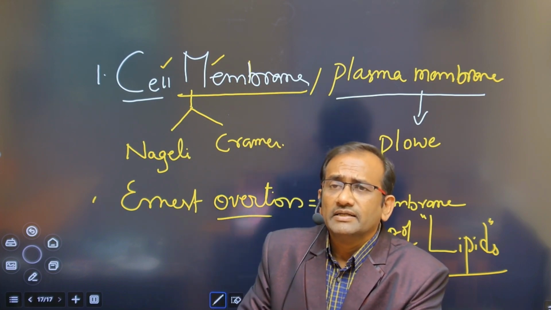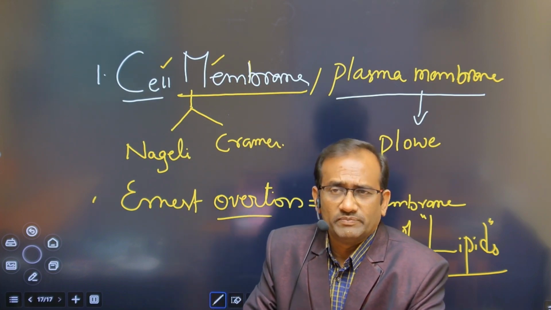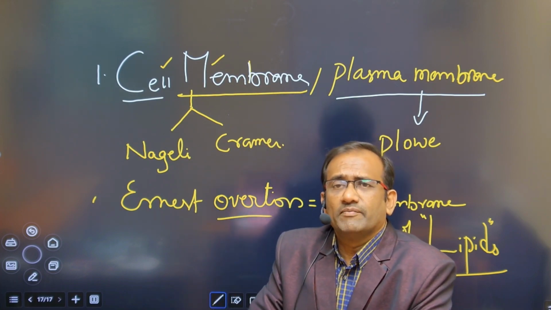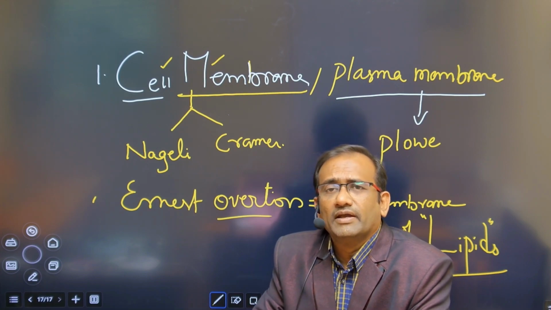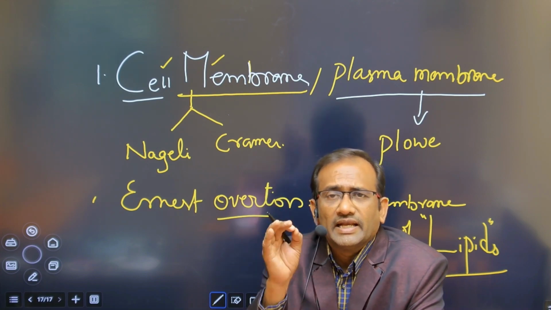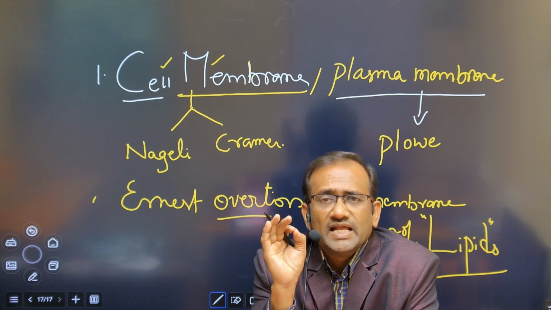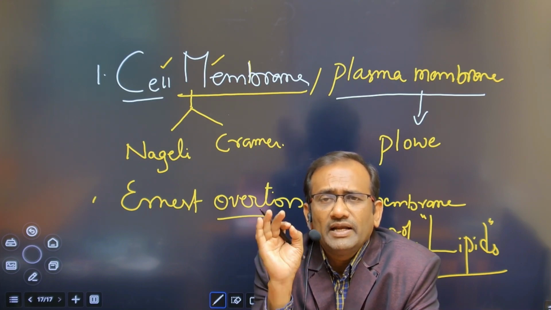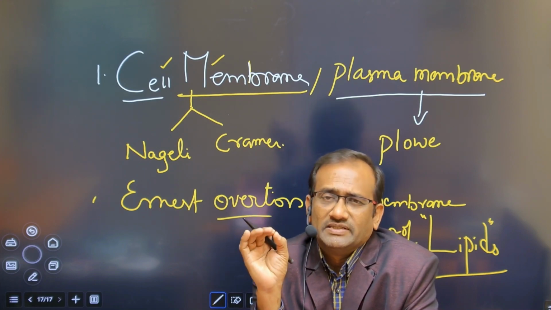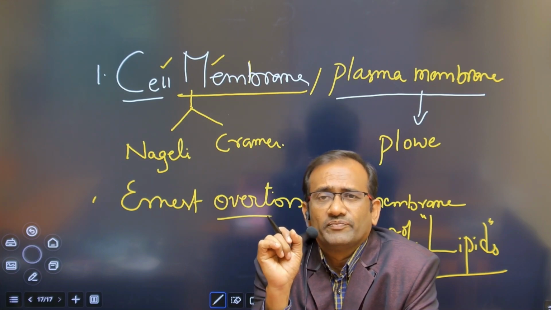Already we know that the cell membrane is made up of phospholipids, but this information was first given by Ernest Overton. Overton's hypothesis stated that cell membranes are primarily composed of lipids. This is the statement given by Overton.